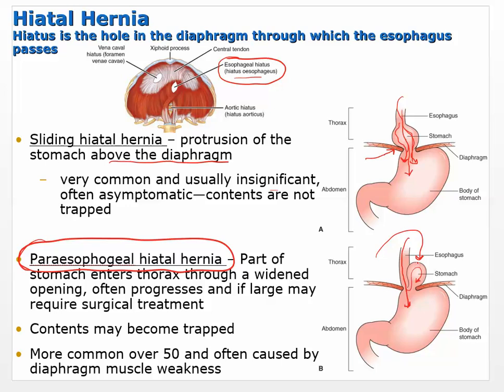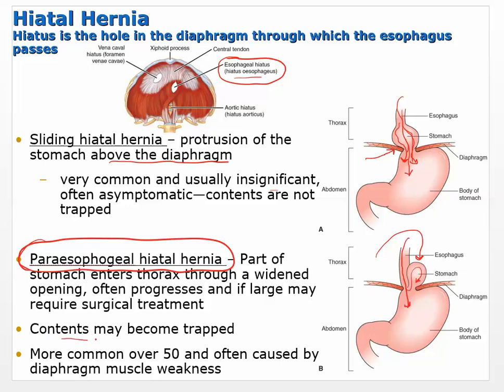Okay, when you have contents that are being trapped and you're trying to keep control over the enzymes that are being produced, the acid that's being produced, the stomach that's moving in and out, or the stomach contents, the chyme or the food, then that's going to be interrupted, and that can cause a lot of problems. It can cause some kind of herniation maybe, or there's going to be a buildup of acid. You might even get that area being more prone to infection.